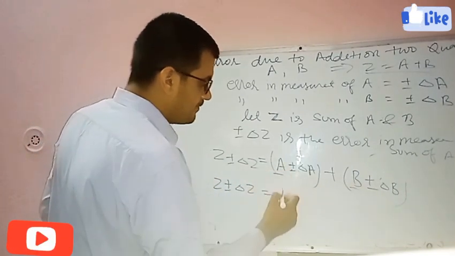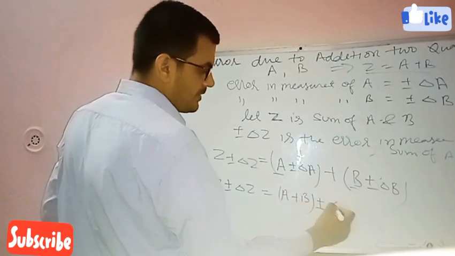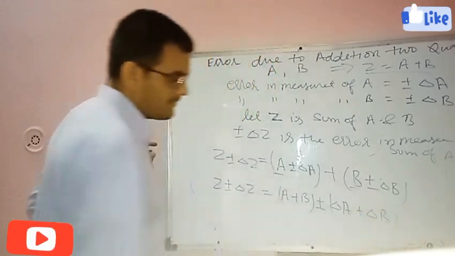Now again, write the terms A plus B at one place, take plus minus common, delta A plus delta B at one place.